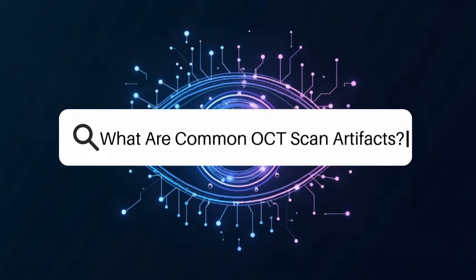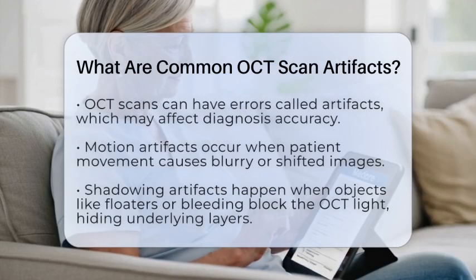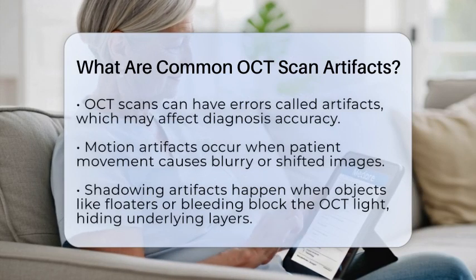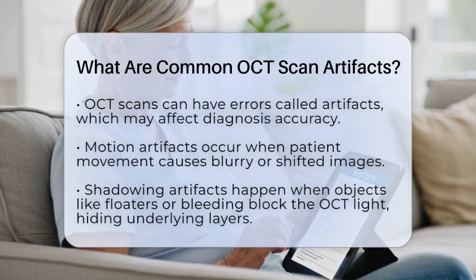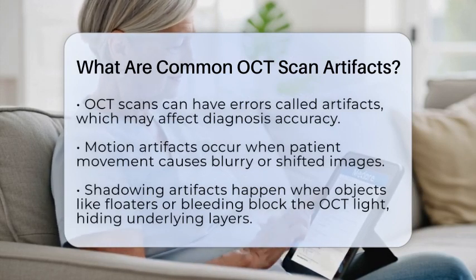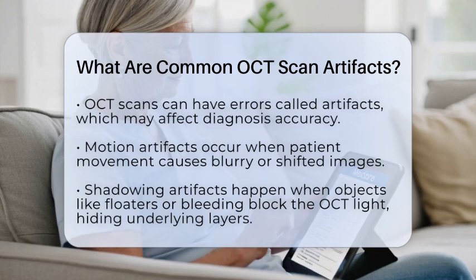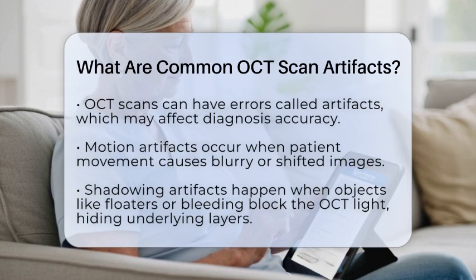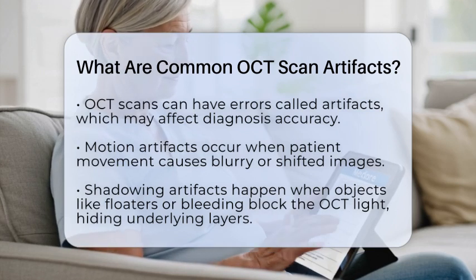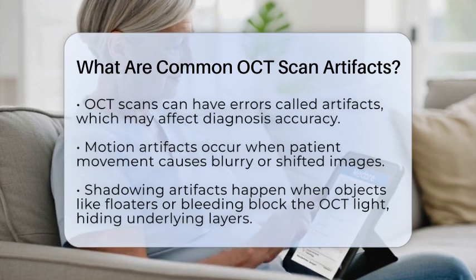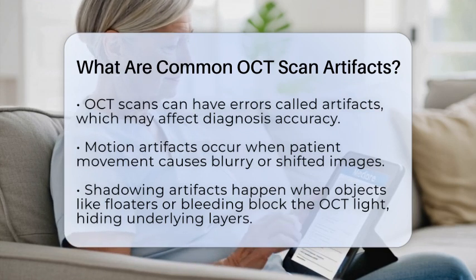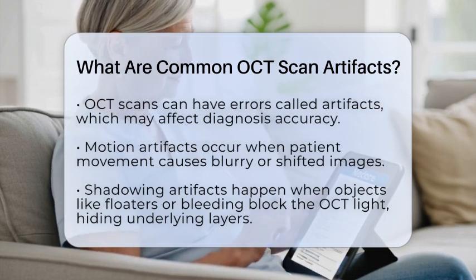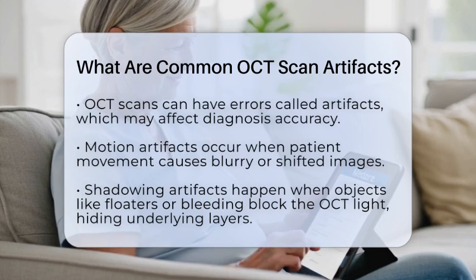What are common OCT scan artifacts? Imagine getting a detailed map of the eye's internal structures, but sometimes that map has little errors or distortions. These are called artifacts in optical coherence tomography scans, or OCT scans. They can happen for many reasons and might affect how doctors interpret the images, especially when diagnosing conditions like glaucoma or macular degeneration. Understanding these artifacts helps ensure accurate diagnosis and treatment.